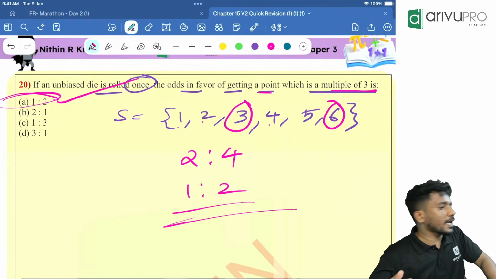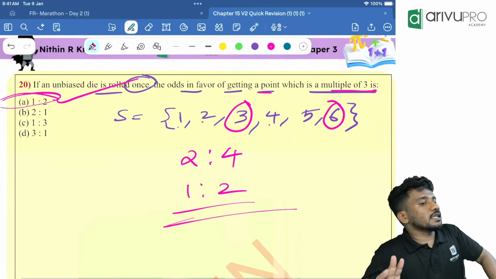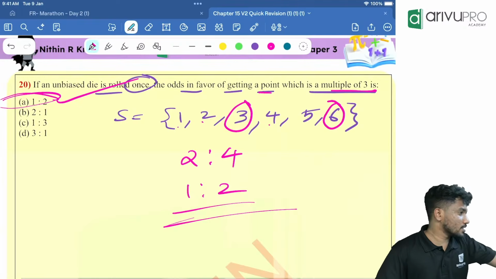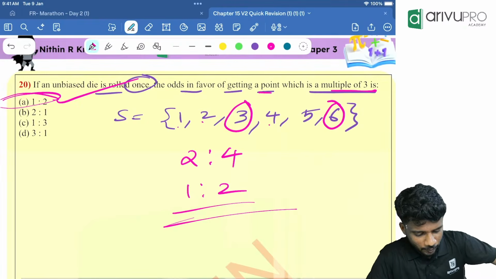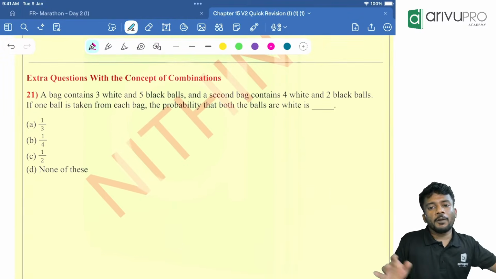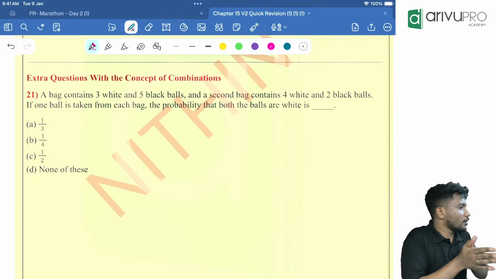So these are the types of questions they can ask with respect to odds in favor. I kept the worst type of question so that you can understand the types. I hope everyone got this. Then we will go on to the concept of combination. We will merge combination over here.